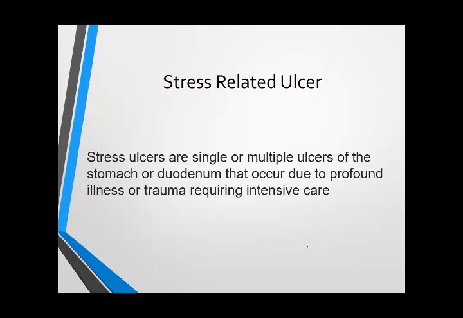Bedridden patients may be prone to develop stress-related ulcer, and the site of ulcer is also different from peptic ulcer. This type of ulcer can occur anywhere in the gastrointestinal tract, and it is caused by chronic illness. If a person is continuously ill and bedridden, then because of stress, ulcer is produced.